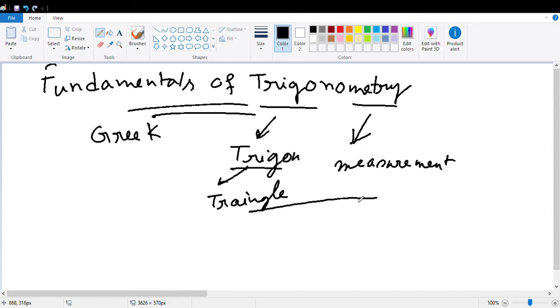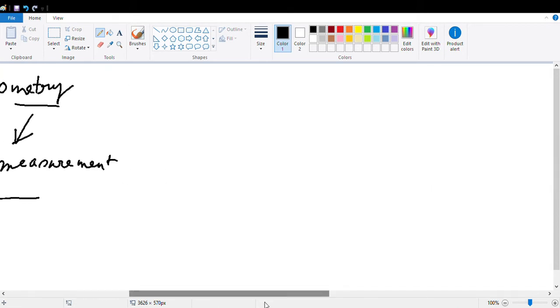So basically, trigonometry, or fundamentals of trigonometry, is a Greek word. It comes from trigon, that means triangle, and metry, that means measurement. So trigonometry is a branch of mathematics concerned with the measurement of sides and angles of a plane triangle. I emphasize the word plane triangle for a reason, because there are two types of trigonometry.